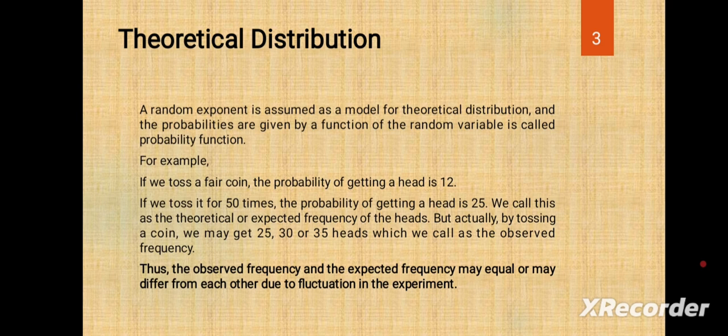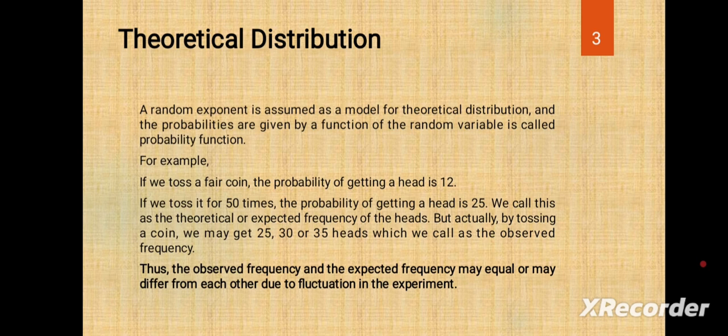For example, if we toss a fair coin, there are 1, 2, 5 rupee coins also, but we are taking the 1 rupee coin, which is called a fair coin. The probability of getting a head is 1 by 2. The coin has two options: one is head, the next one is tail.